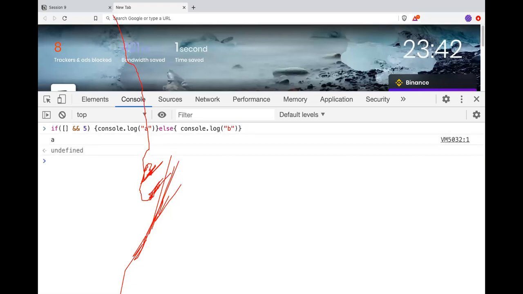A will print, because an empty array is always a truthy value and an empty object is always a truthy value. True and true is true, right? That means it will go inside the if condition.